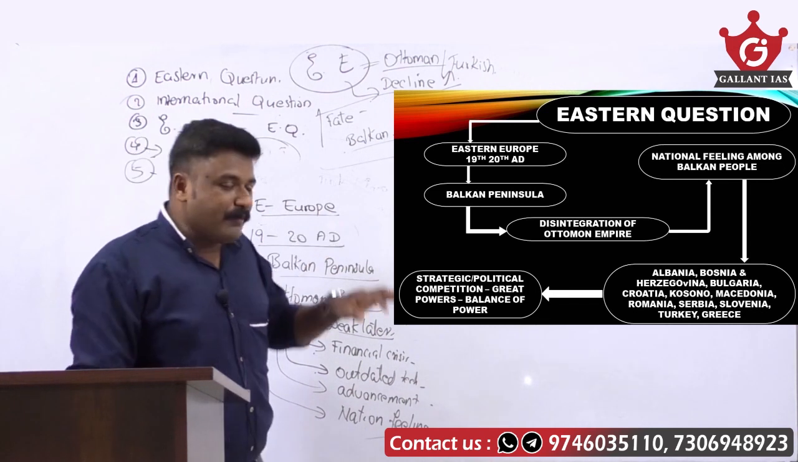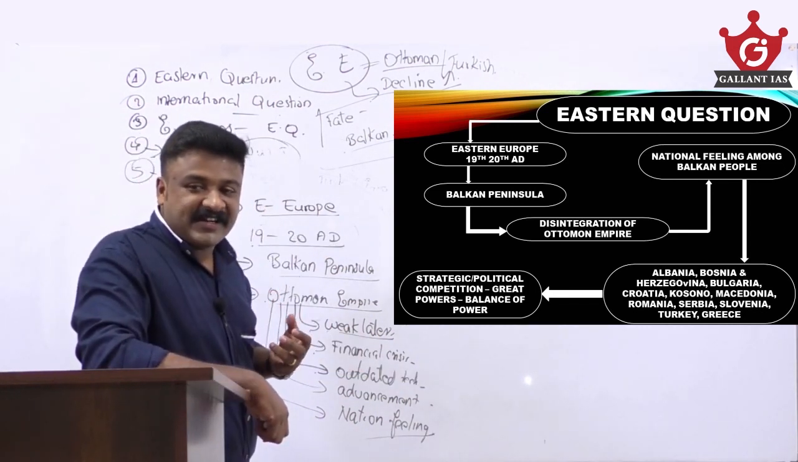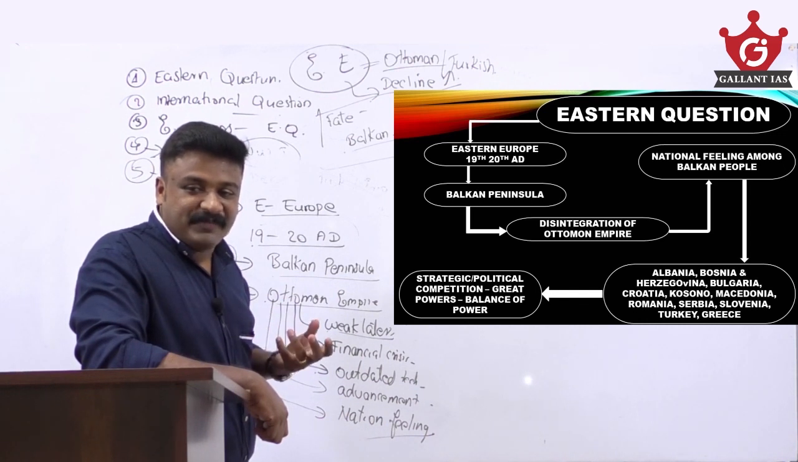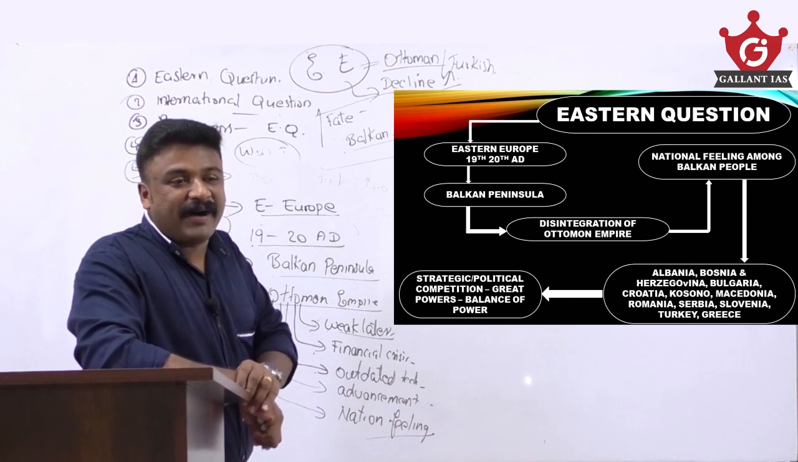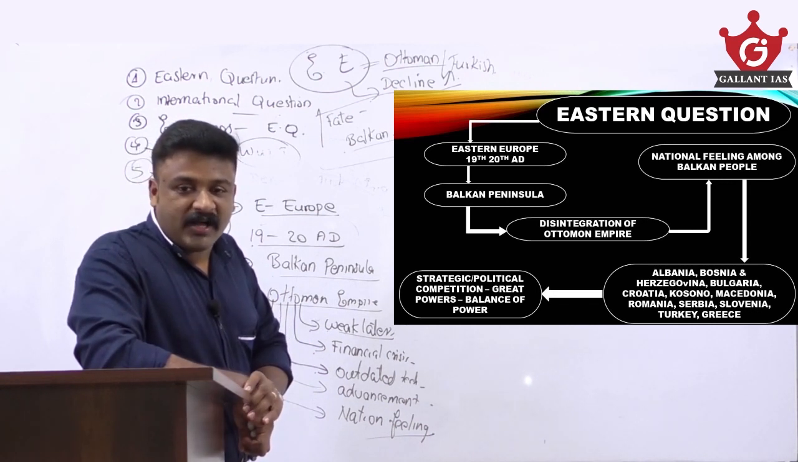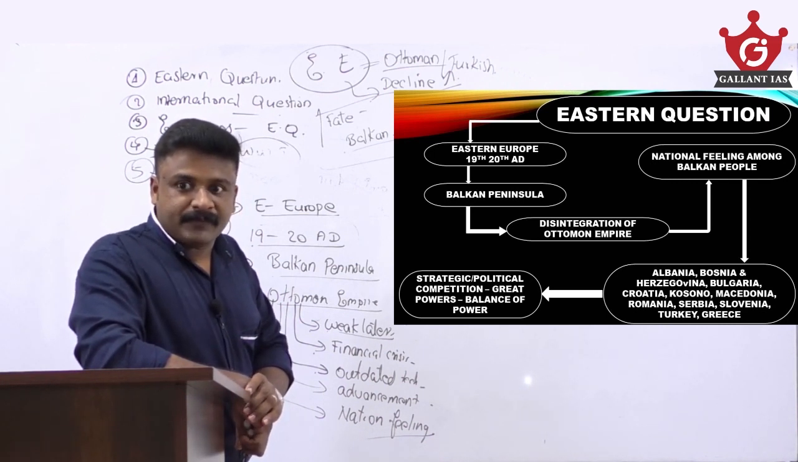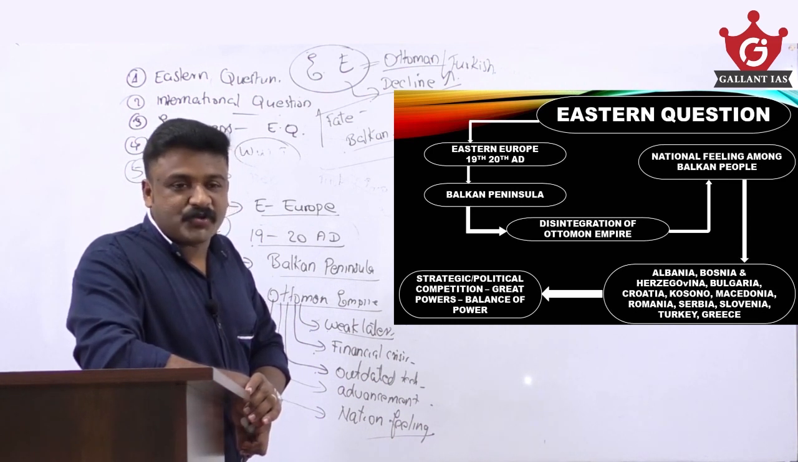So if the Ottoman Empire is disintegrated, then what will be the fate of the Balkan states? Suppose you imagine that you are 50 people, controlled by a popular leader named Bagheera. Now Bagheera has died, or is about to die.